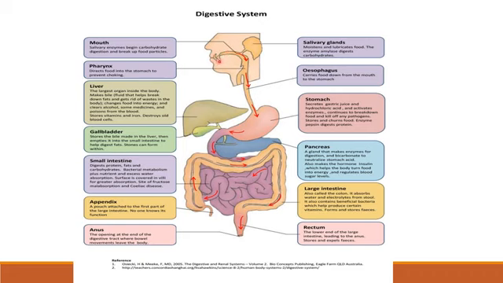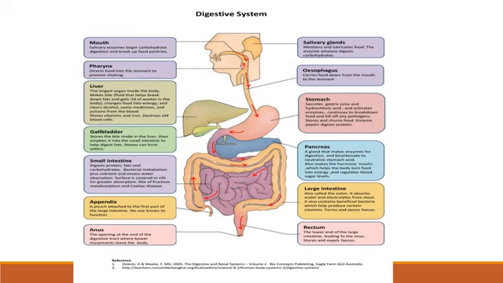This starch is divided into disaccharide sugar, and because of that sugar you find it a little sweet. There are three sets of salivary glands which moisten and lubricate the food, right? And the enzyme present in saliva is amylase, which digests carbohydrate.